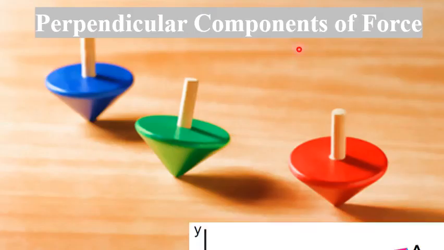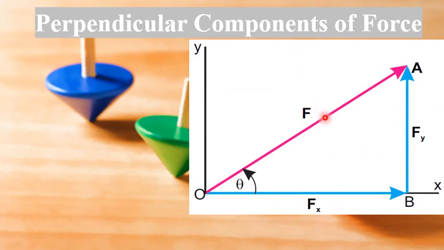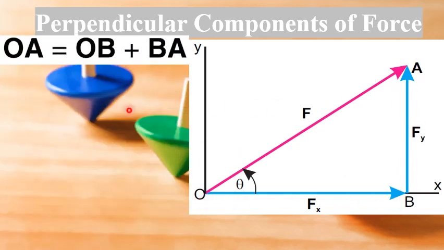Perpendicular components of a force. Consider a force vector F represented by a line OA making an angle theta with x-axis. Draw a perpendicular AB on x-axis from A. According to head-to-tail rule, vector OA is the resultant of vectors represented by OB and BA. Thus, vector OA is equal to vector OB plus vector BA.